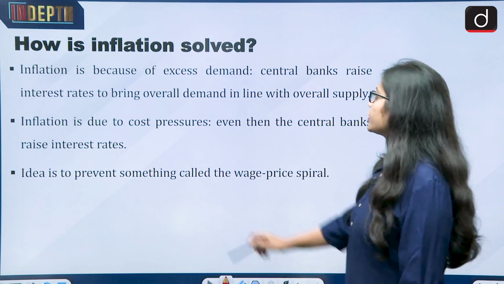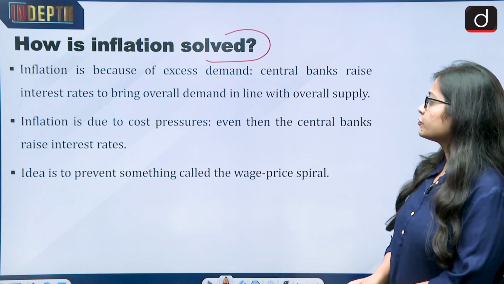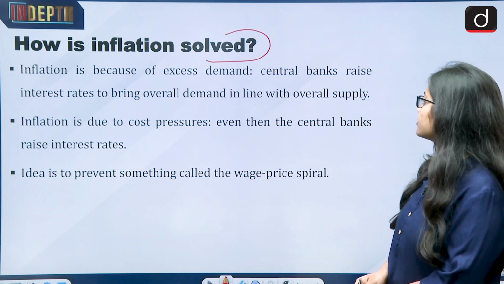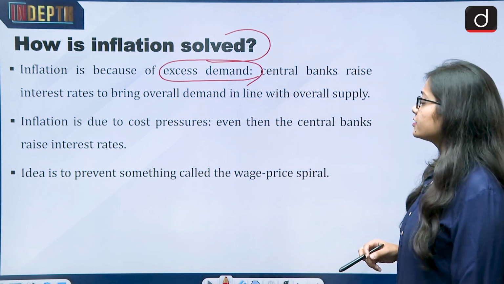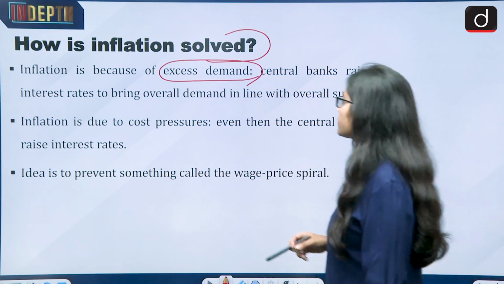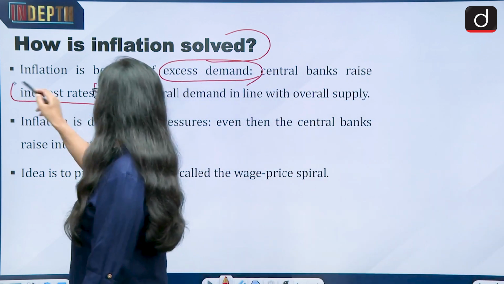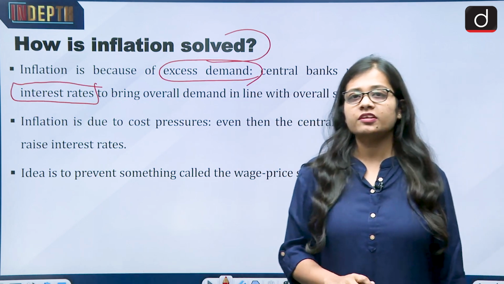Then how is inflation solved? In very basic terms, if inflation is because of excess demand, then the central bank raises interest rates to bring overall demand in line with overall supply. It means the increase of interest rates. So if the interest rate increases, what will happen?